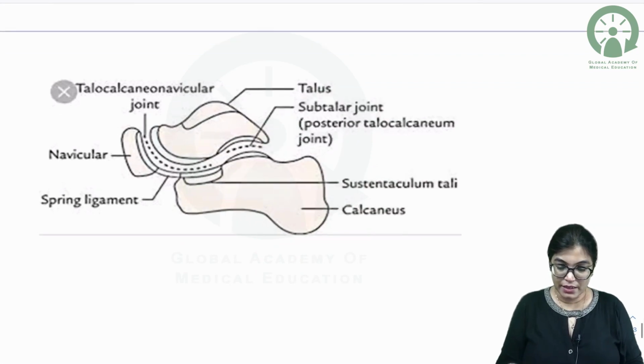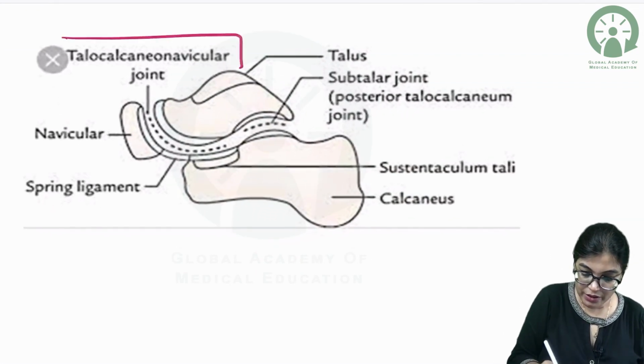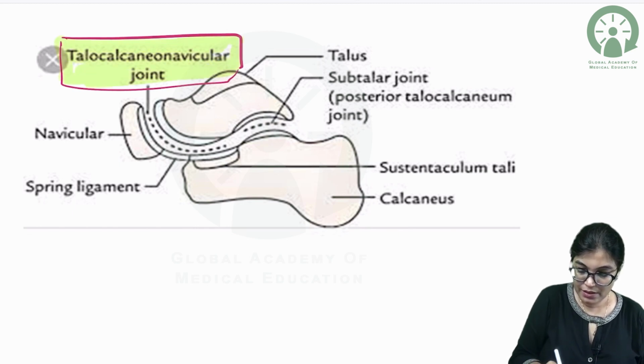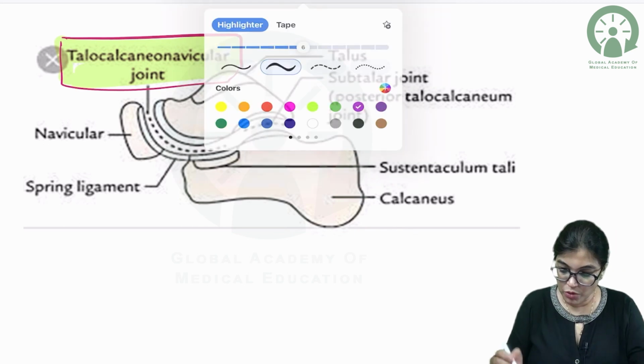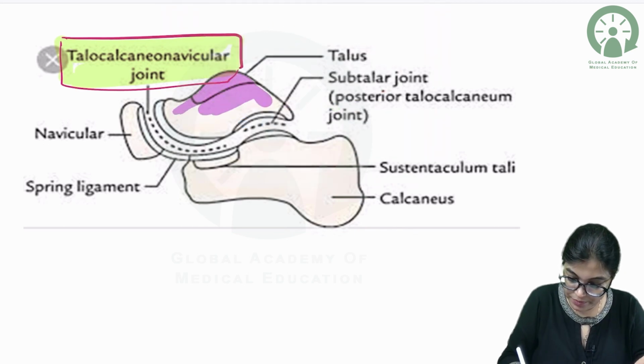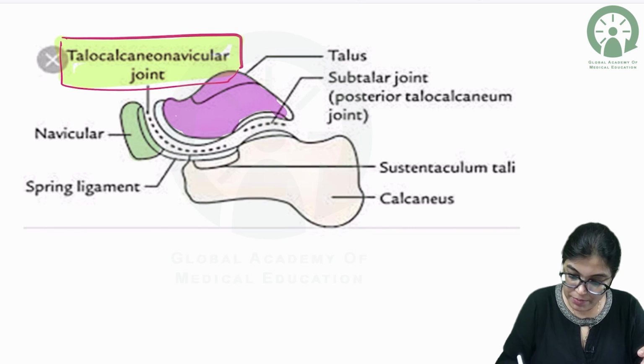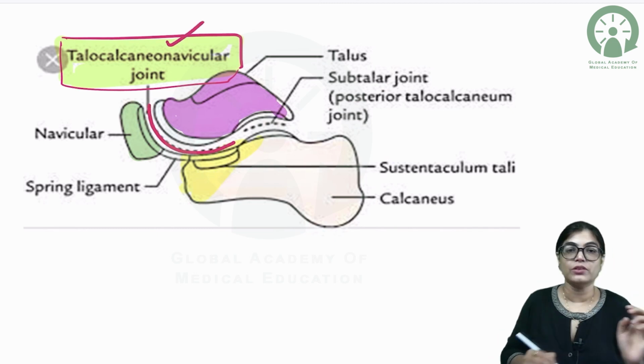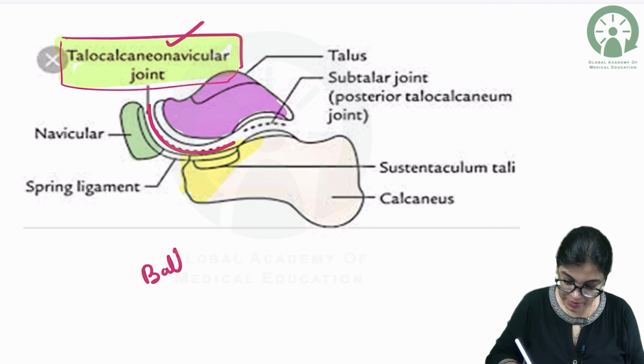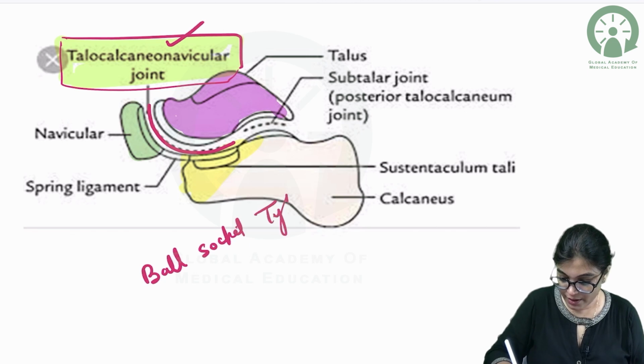Got it? Now, see here. Here you see this talocalcaneo-navicular joint. In this diagram, you can see the articulation is seen with the 3 bones. This bone which you are seeing is the talus bone. Here you can see the navicular bone, and this is the anterior part of the calcaneum bone. So the articulation between these 3 bones is the talocalcaneo-navicular joint, and this articulation, as you can see in the diagram, is ball and socket type of synovial joint.